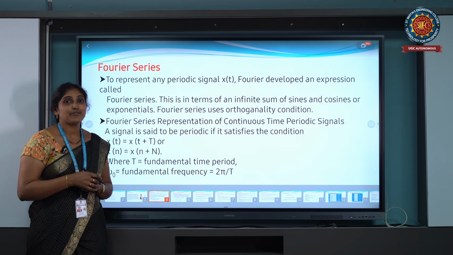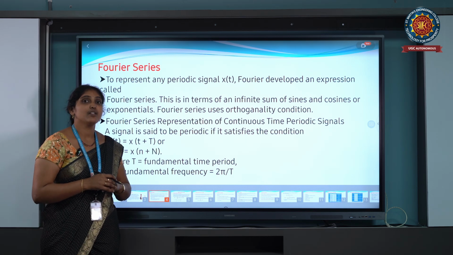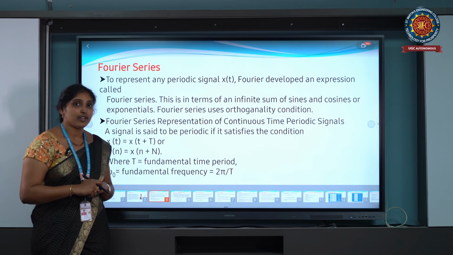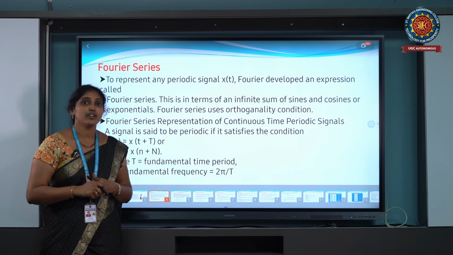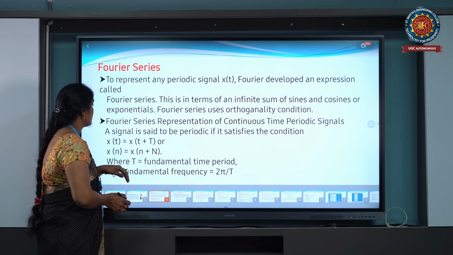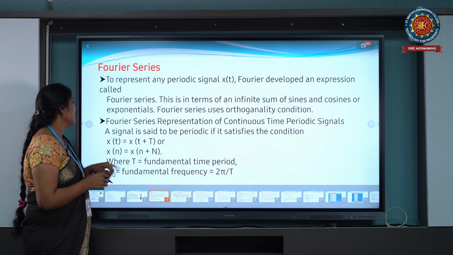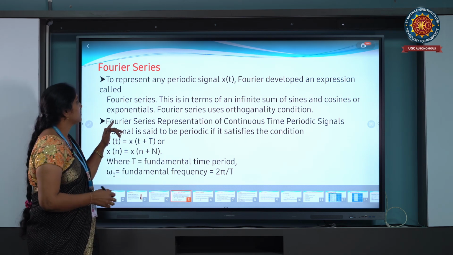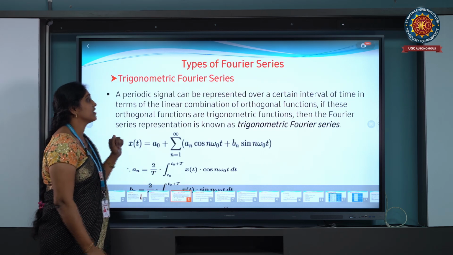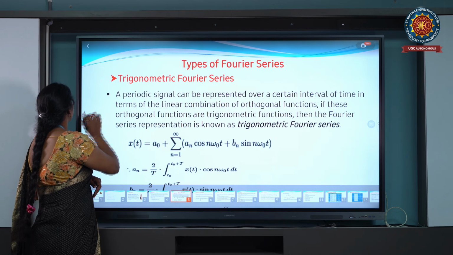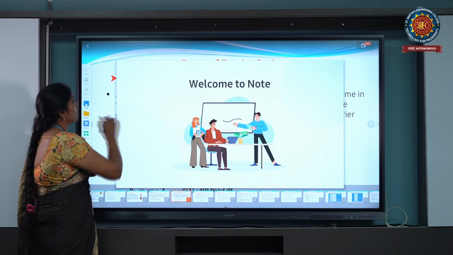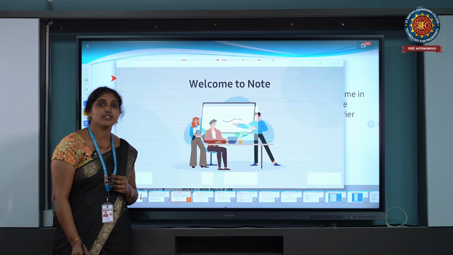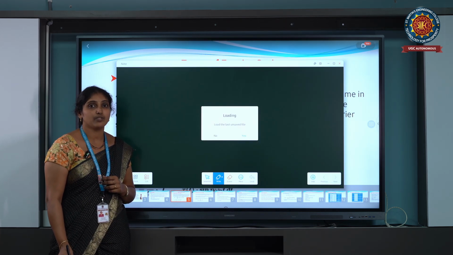The Fourier series is further classified as the exponential Fourier series, trigonometric Fourier series, and cosine form of Fourier series. For the trigonometric Fourier series, x of t equals x of t plus T, or x of n equals x of n plus N. The trigonometric Fourier series is a linear combination of orthogonal functions, and these orthogonal functions are trigonometric functions.